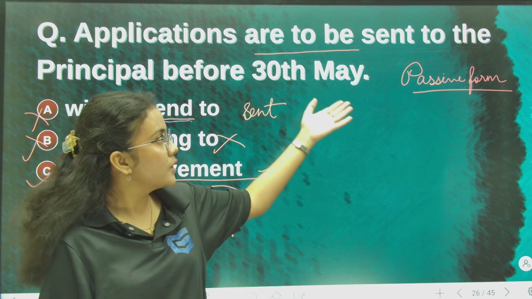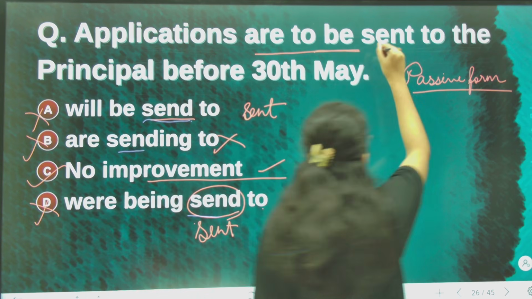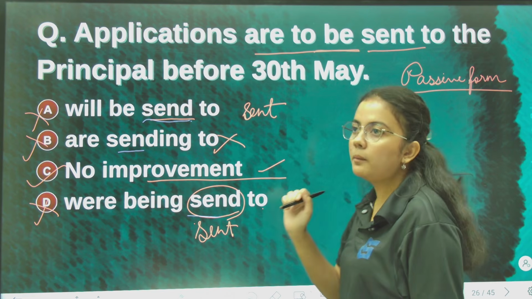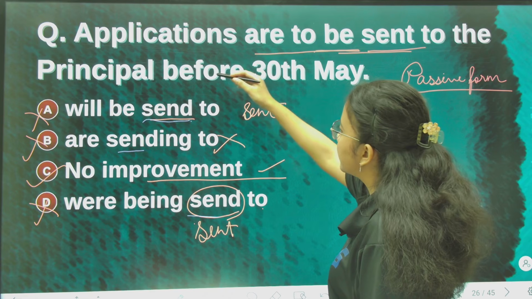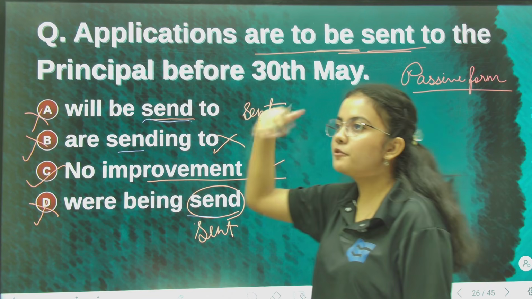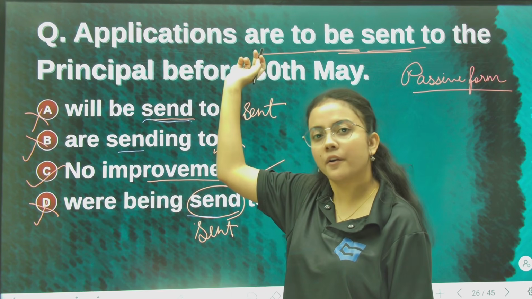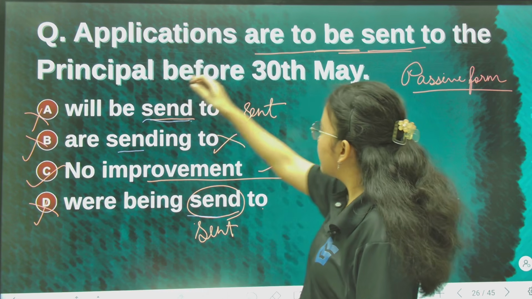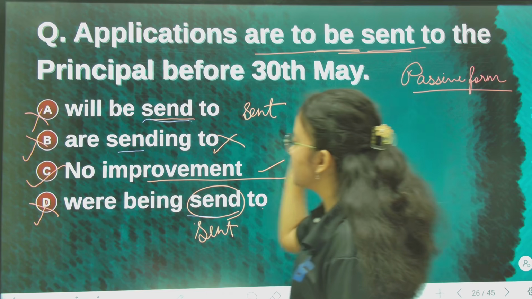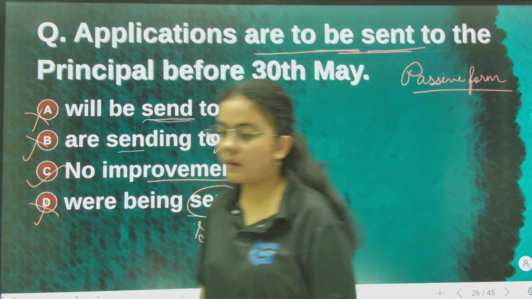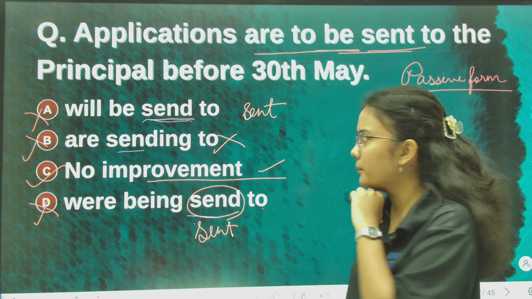You see, in passive voice, as I say, after be comes the past participle form of the main verb. So this is correct, and "are to be sent" indicates the future. So applications are to be sent to the principal before 30th May is the correct answer. Remember the context of the sentence is also in future tense.